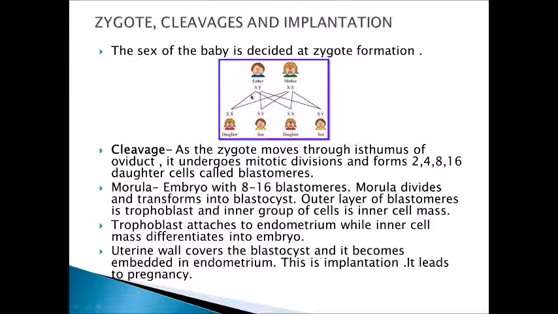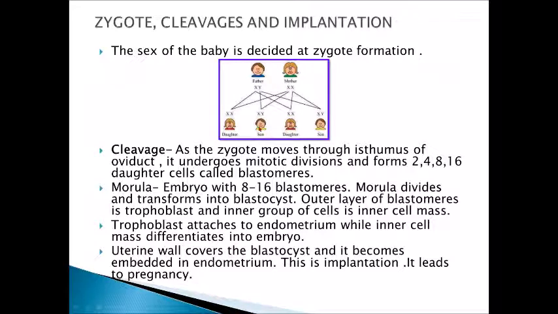All the eggs will be of one type, that is X. When X type of sperm fertilizes the X ovum, then the baby will be a daughter because the genetic constitution is XX. But when the Y type of sperm fertilizes the X type of ovum, then the genetic constitution will be XY and it will be a baby boy or a son.